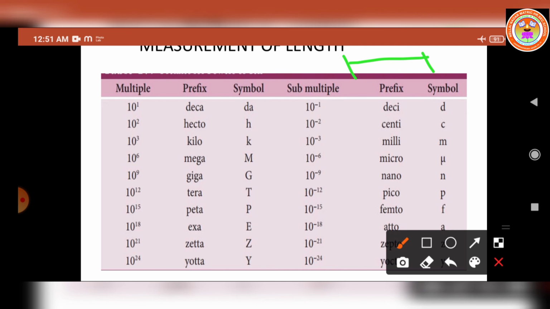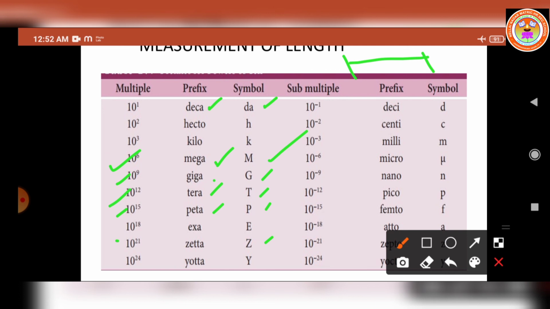For the multiple 10 power 1, the prefix is deca. It is denoted by the symbol da. For example, 10 power 6, the prefix is mega, denoted by capital M. Then 10 power 9 is giga, capital G. 10 power 12 is tera, capital T. 10 power 15 is peta, capital P. And 10 power 21 is zetta, denoted by the symbol Z. Like that we have to use the prefix and the symbol.